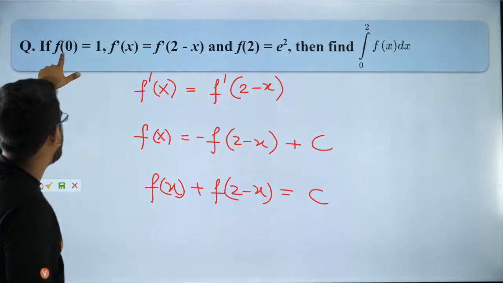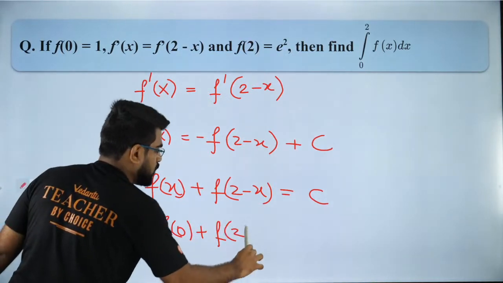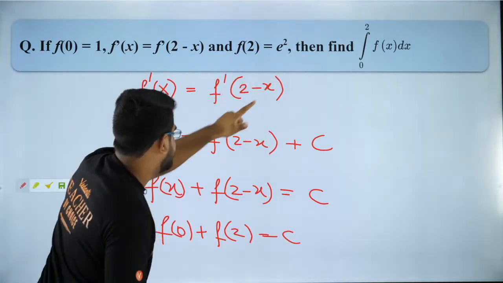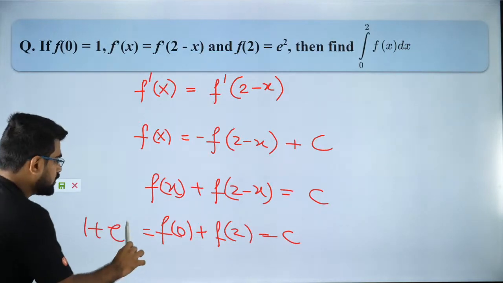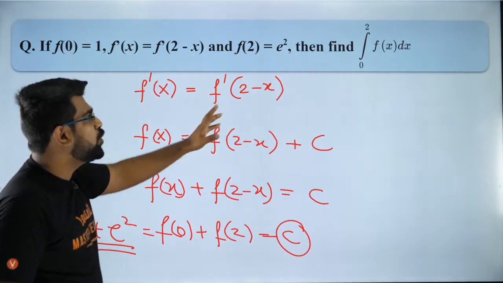Now, if I put 0, what will I get? F of 0 plus f of 2 is equal to my constant c. And what is that constant? F of 0 is 1. F of 2 is e square. So it will be 1 plus e square. So my dear children, your c is nothing but 1 plus e square. So I will use the same here.